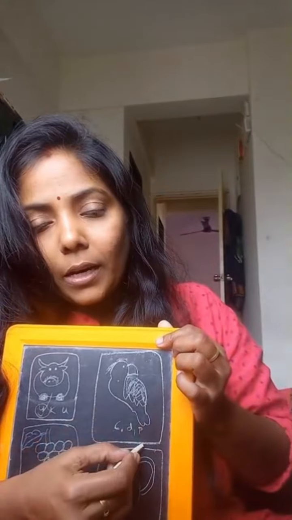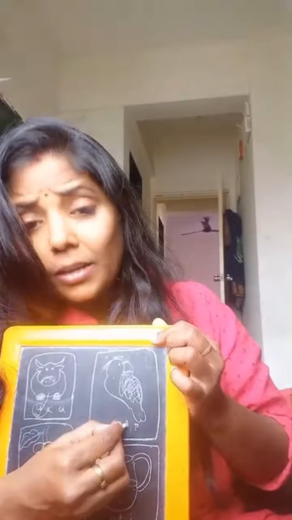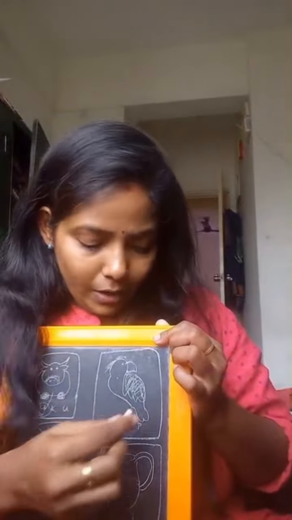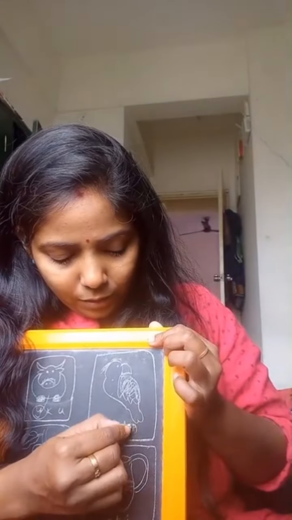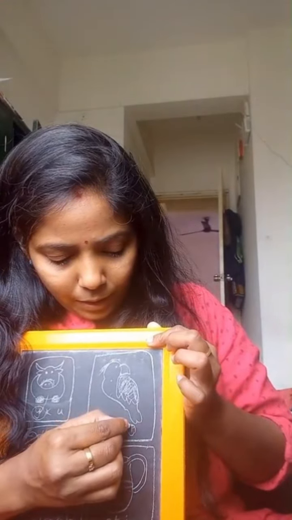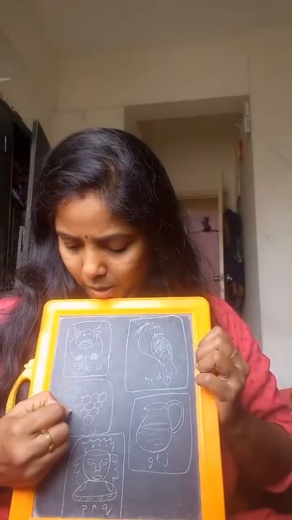Parrot, P. Parrot, K. Not matching. Parrot, D. Not matching. Parrot, P. Matching. So we have to circle this and draw a line from letter to image. Okay.